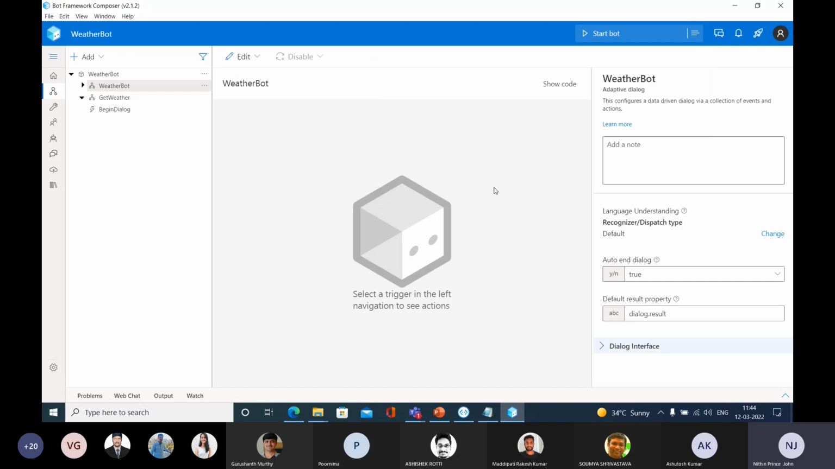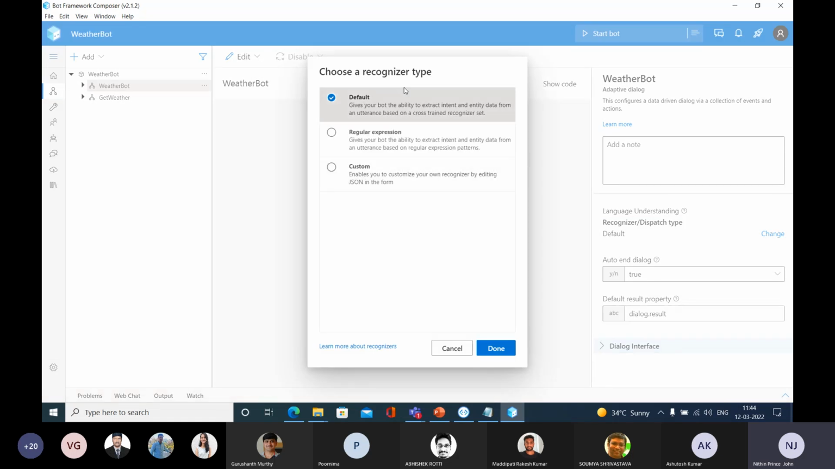So how are you able to connect that? That's the next question. For that, you can go to the weather bot, that's the parent dialog. Go to the weather bot and go to the right side. Here you can see language understanding. You need to select this change option, and you are going to see the default option, regular expression option, and custom option. Let me go with the regular expression and select this.